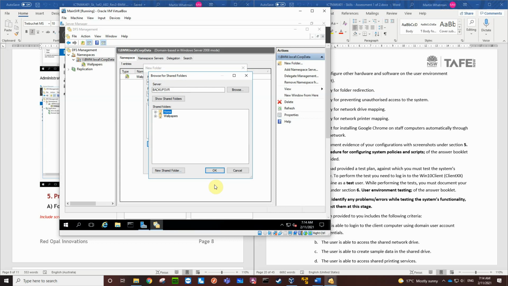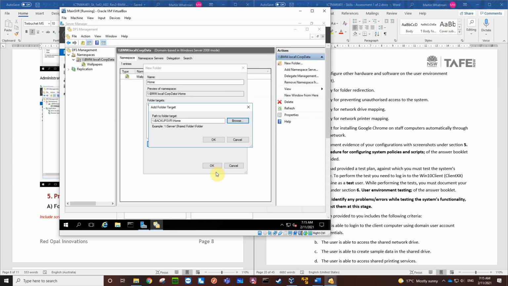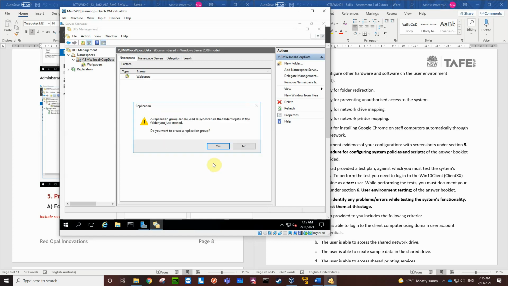So we'll go OK. That creates the home folder and permissions. So we share that target onto this target here. So now we've got the two targets for the home folder in the namespace. One to the main server home share and one to the backup home share. Okay.